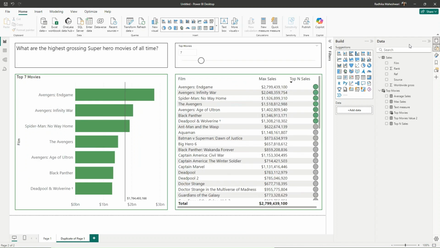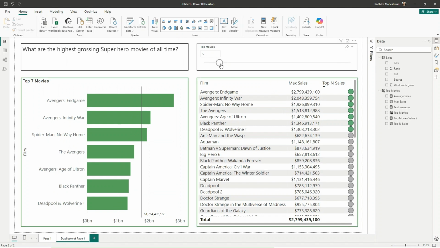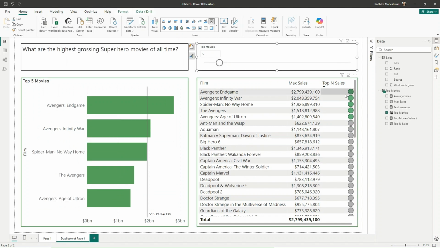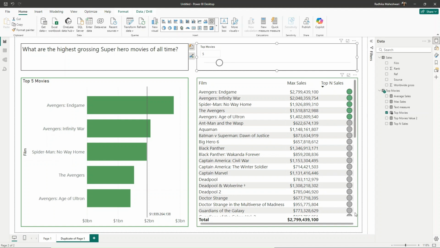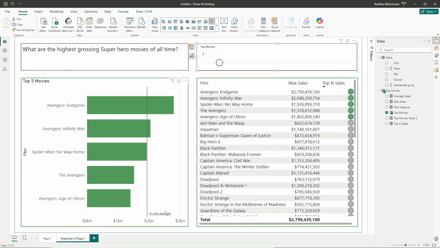And this is how our final visual will look like. If we change the number over here, let's say to 5, then we have 5 green dots and the rest of them are grayed out. And here also our average value changes, our average line moves, and we only see data for 5 films, the top 5 films. I hope you've enjoyed this challenge.